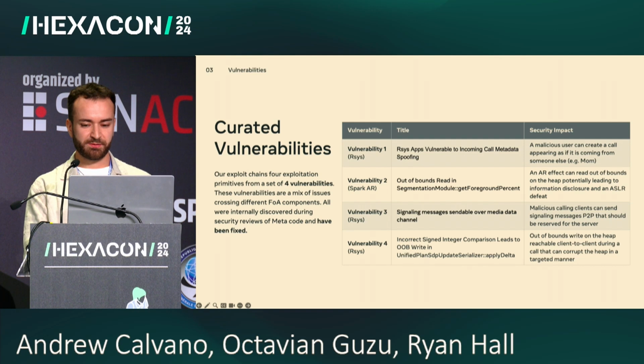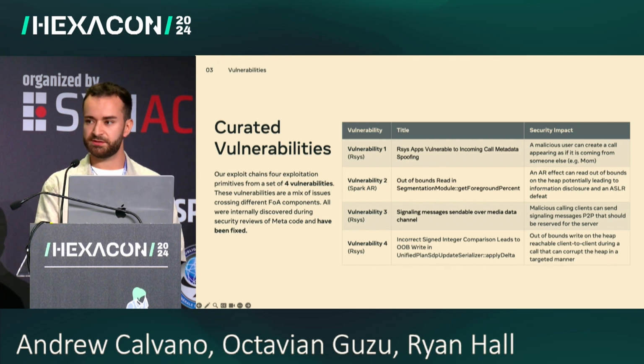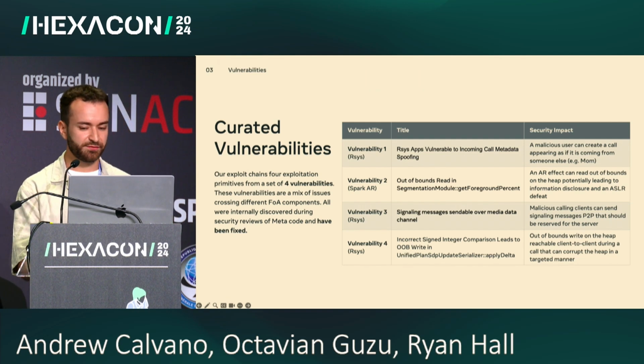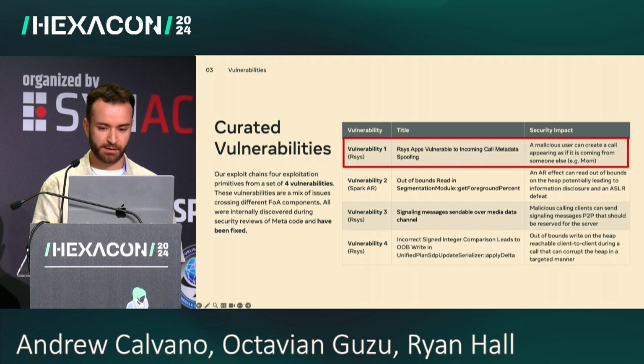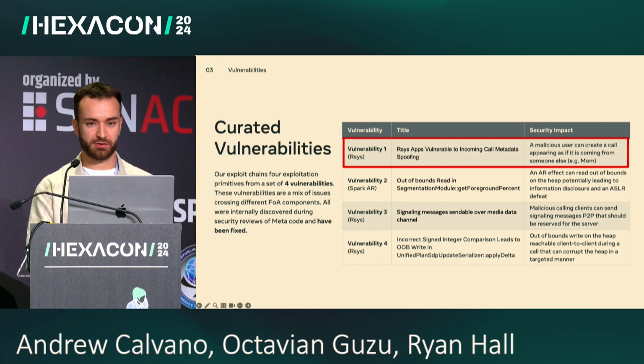Our exploit chains primitives from a set of 4 vulnerabilities. These are a mix of issues crossing different families of app components. All these vulnerabilities were internally discovered during code review and have been fully fixed. Let's talk about the first vulnerability. This one is in RSys, and it allows the attacker to spoof the incoming caller metadata such that the victim will see that the call is coming from someone else.